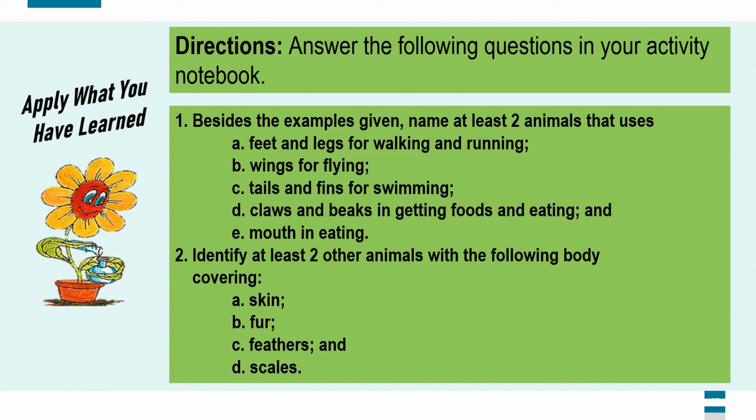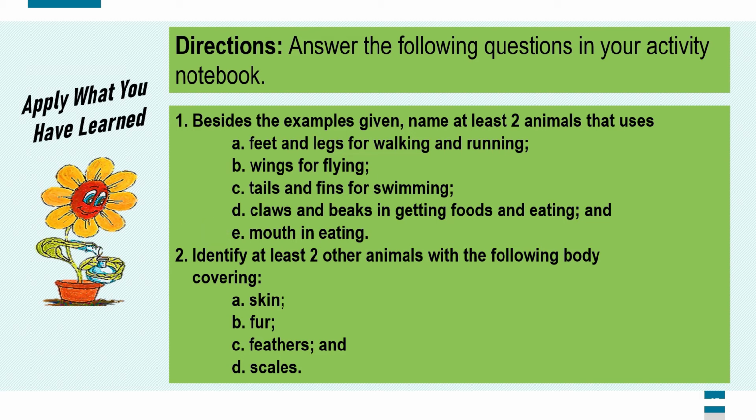Besides the examples given, name at least 2 animals that use A. Feet and legs for walking and running. B. Wings for flying. C. Tails and fins for swimming. D. Claws and beaks in getting foods and eating. And lastly, E. Mouth in eating.